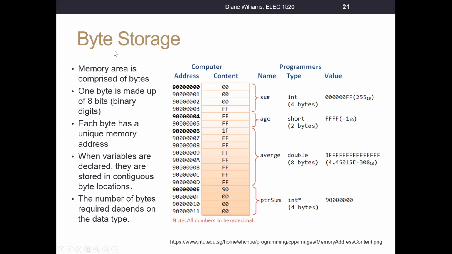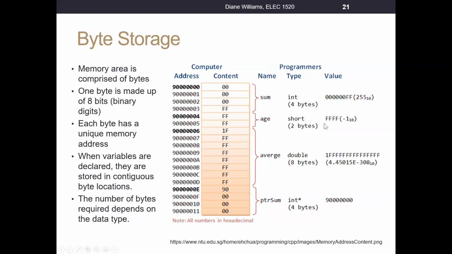A byte of information is 8 bits, 8 binary digits. So all of our memory is comprised of bytes. These bytes all have addresses. In this example, the lower address number here is starting at, these are hexadecimal, right? At this number, and you can see it is getting larger by 1 byte, from 0 to 1 to 2. So each one of these little cells right here represents a byte of memory.